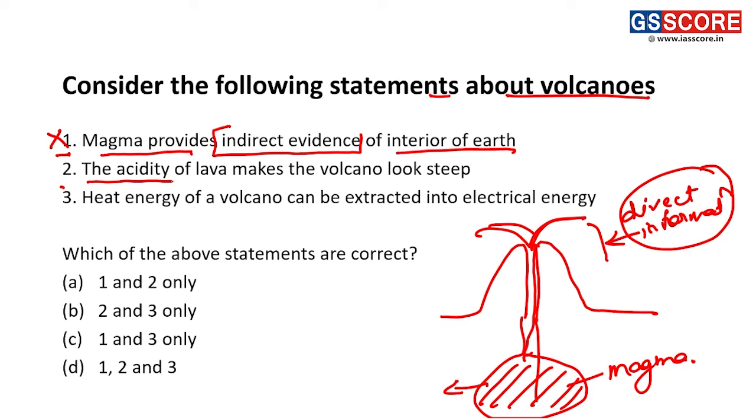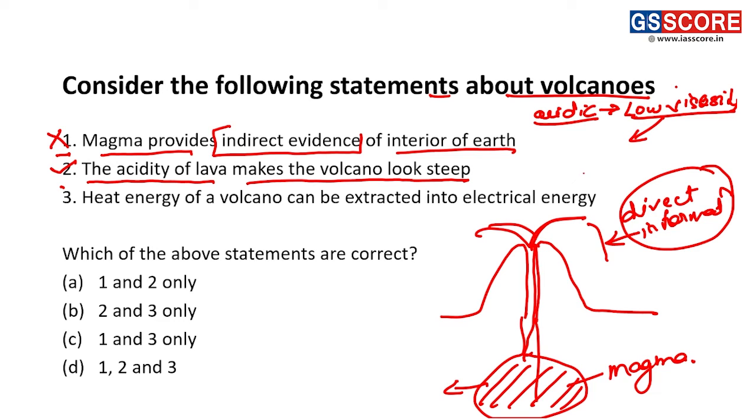Statement 2. The acidity of lava makes the volcano look steep. Okay. So this statement we can see it is a correct statement here. Because if a lava is acidic, it will have low viscosity.